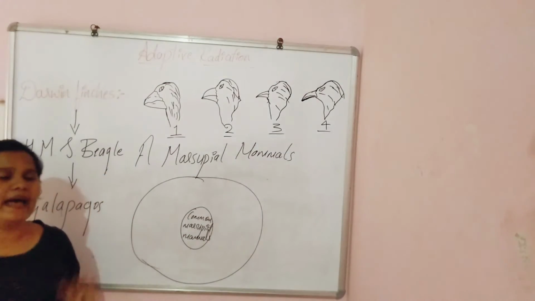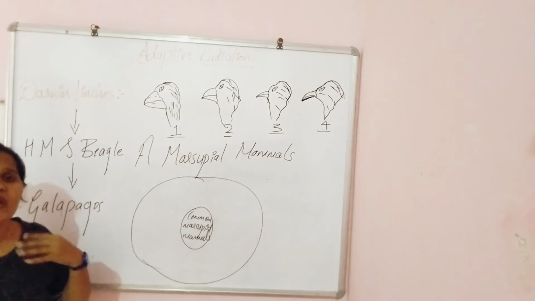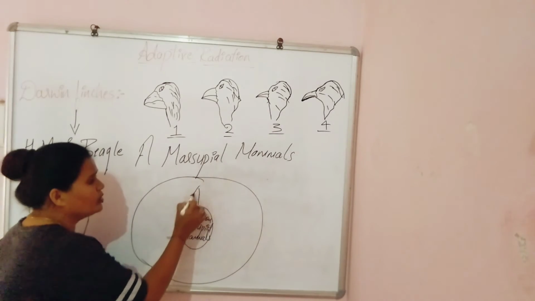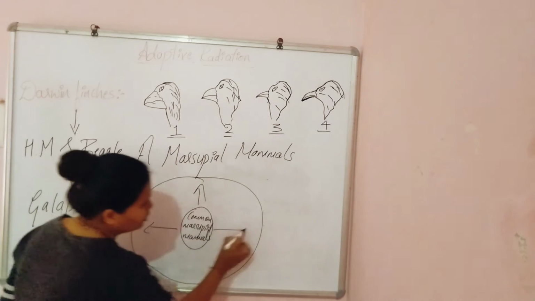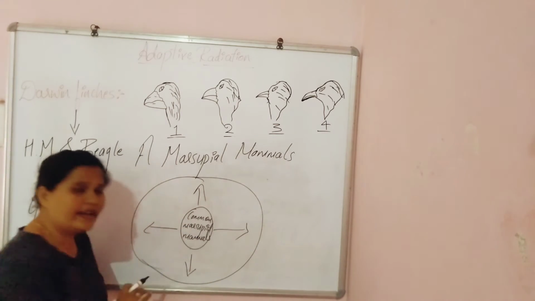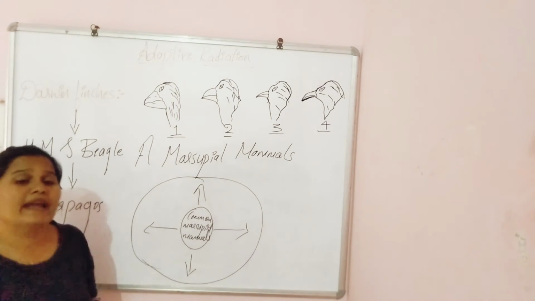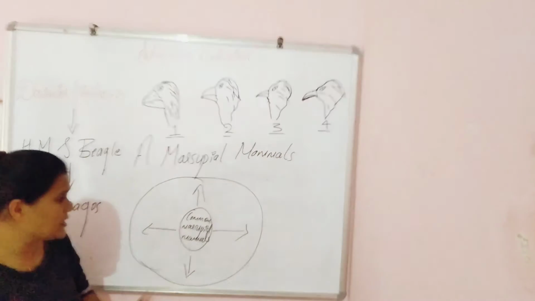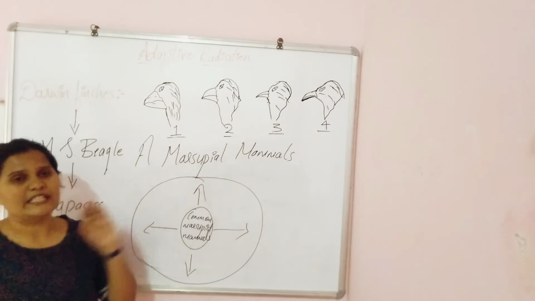In this island, these marsupial mammals, due to their needs, got radiated into many forms, and they formed many species from a common species.